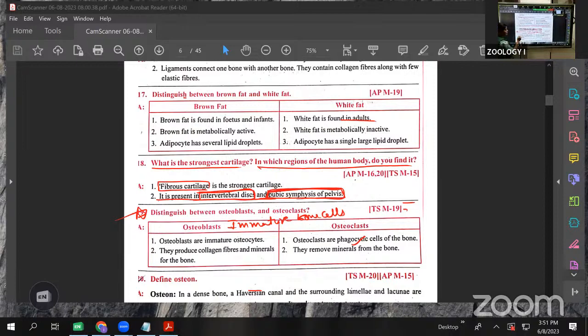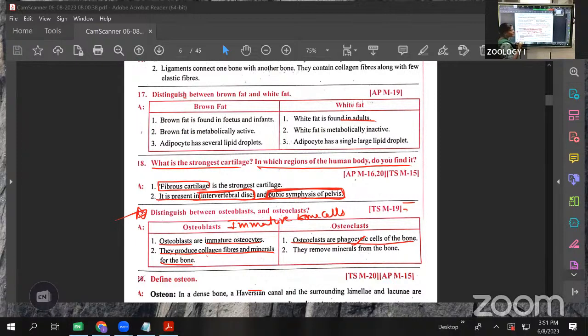See here, osteoblasts are the immature osteocytes. The osteoblasts develop and form osteocytes, that's why these are the immature osteocytes. They mainly produce the collagen fibers as well as minerals for the bone. Next, what about the osteoclasts? Osteoclasts are the phagocytic cells of the bone, inside the bone.